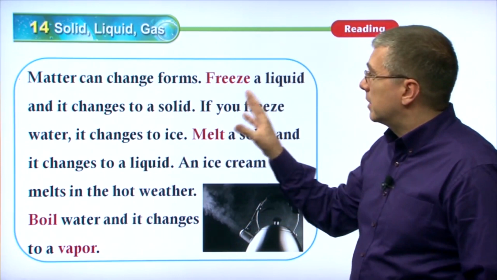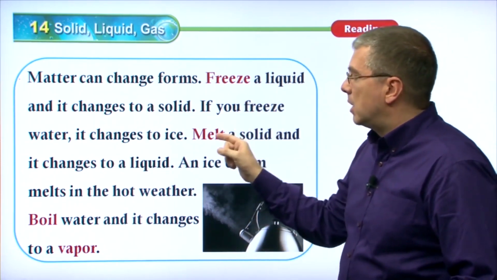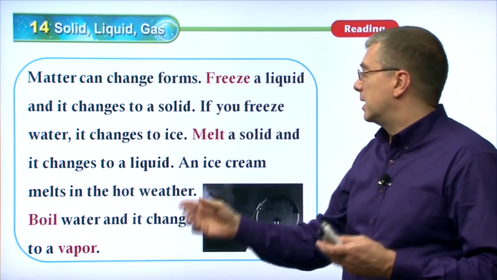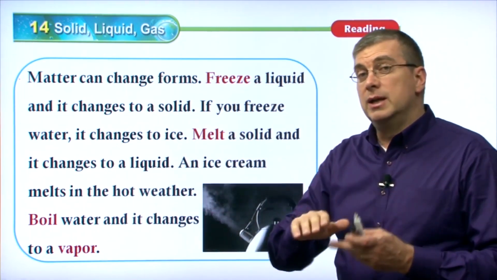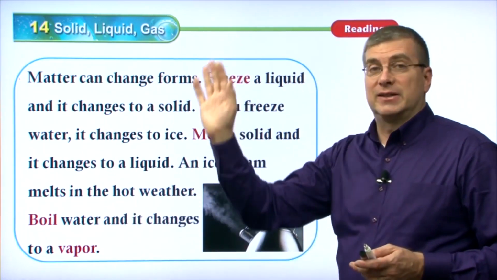So these are the three different ways that it can change: freeze, melt, and boil. Remember, freeze means it goes from liquid to solid. Melt, it goes from solid to liquid. Boil, it goes from liquid to gas.